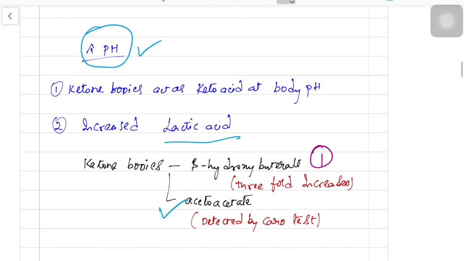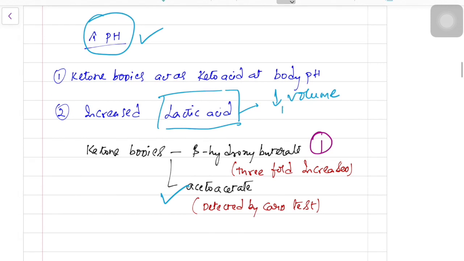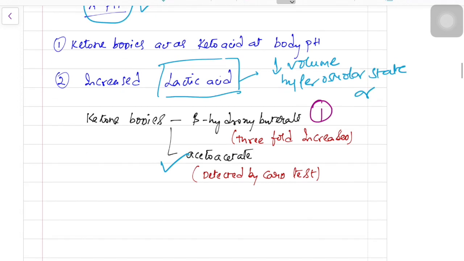And second, the pH is also lowered due to lactic acid. The lactic acid increase is attributed to decreased volume in the body due to the hyperosmolar state, or there is increased fluid loss due to polyuria.